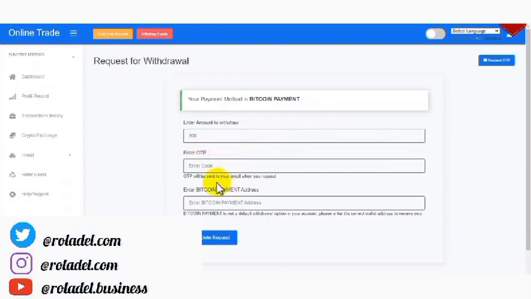It says the OTP will be sent to your email when you request it. Then enter the Bitcoin payment address. The user has to input his or her Bitcoin payment address in this section, then click on complete request. All right, but we don't want to make a withdrawal right now. I'm just showing you how the withdrawal process works. As you can see, everything works perfectly well.